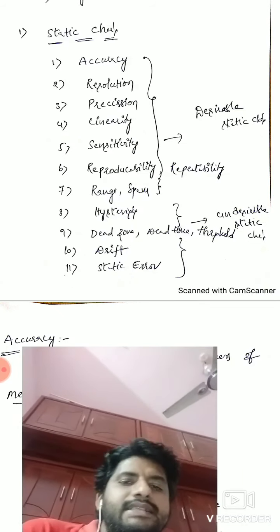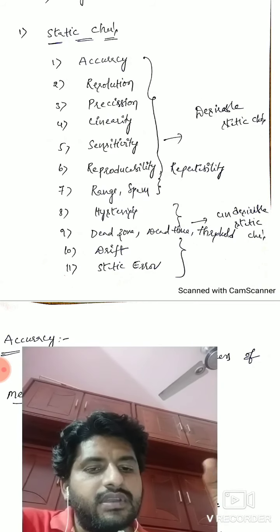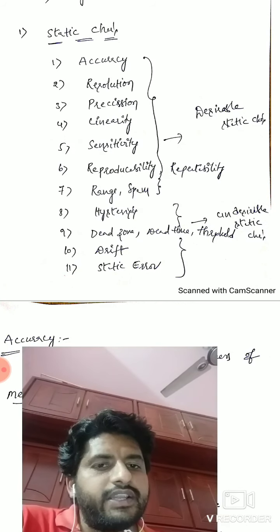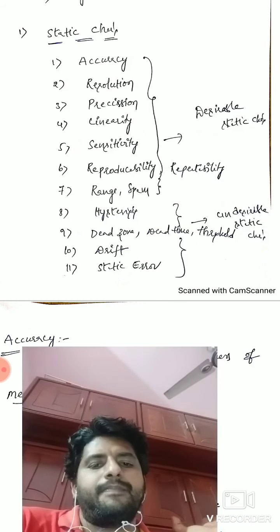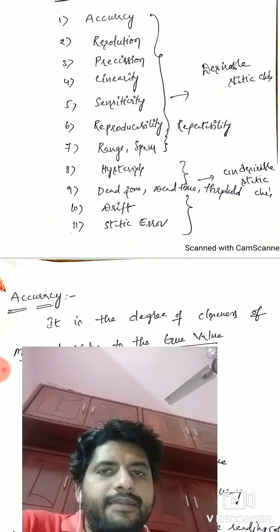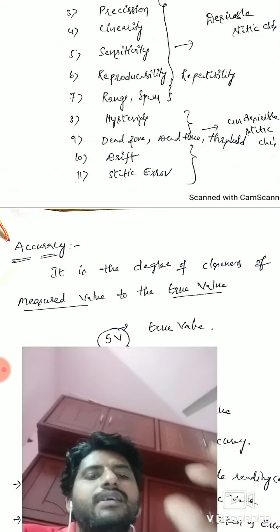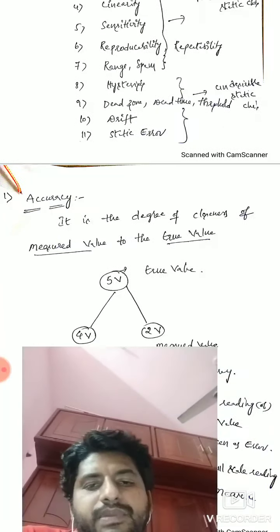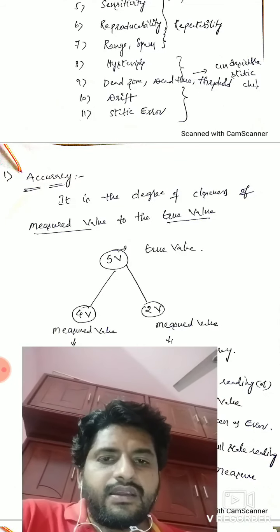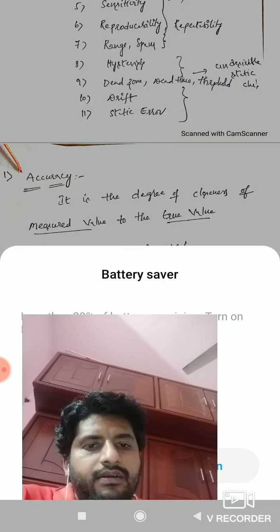So what are the static characteristics? Desirable ones are accuracy, resolution, precision, linearity, sensitivity, reproducibility or repeatability, range, span. And undesirable ones are hysteresis, dead zone, dead time, threshold, drift, static error. So these are the static characteristics of any instrument. I'll discuss them one by one. Definitely you should follow my video. You should clearly understand, there is no doubt about that. Right? We'll start